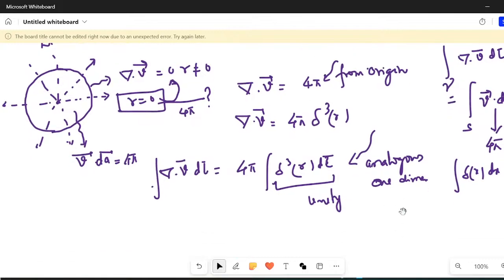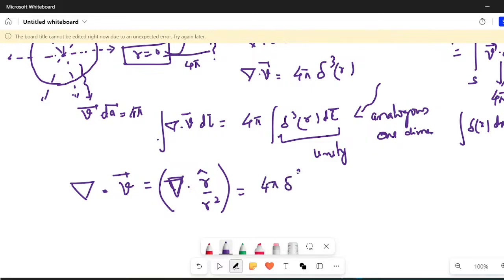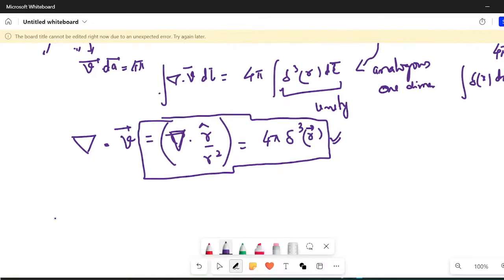So always remember, this is one of the most important and most intriguing results, and one of the most exploited areas of physics, at least competitive-exam-wise. Many times questions have been asked from this particular concept. Please remember, del dot r cap upon r square is always equal to 4 pi Dirac cube of r. This is how you write your Dirac delta function in radial coordinates. If you want to write it in simple Cartesian, that's absolutely fine. You can write that Dirac cube r is simply equal to Dirac x into Dirac y into Dirac z.